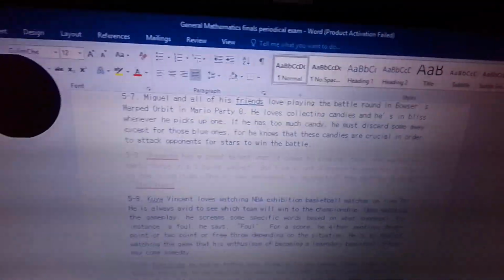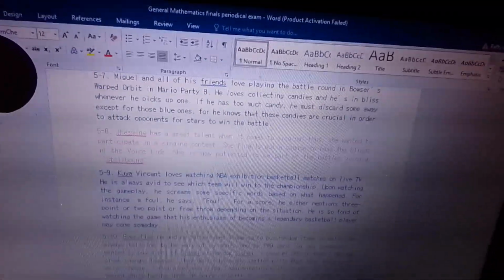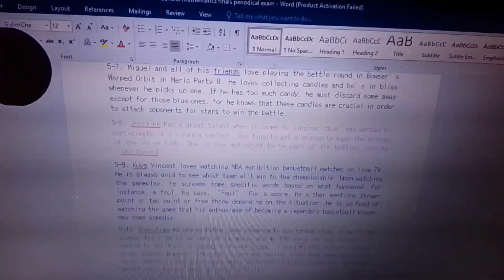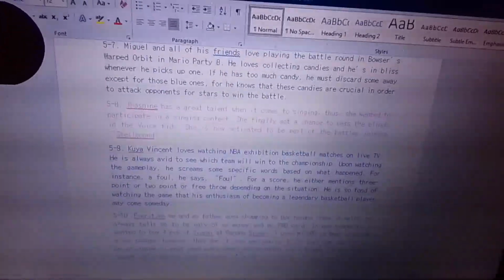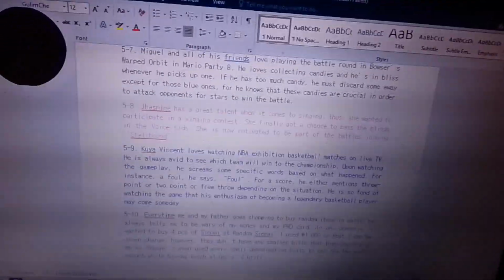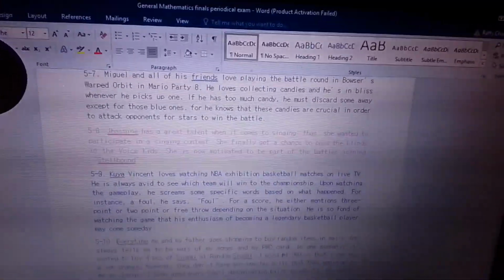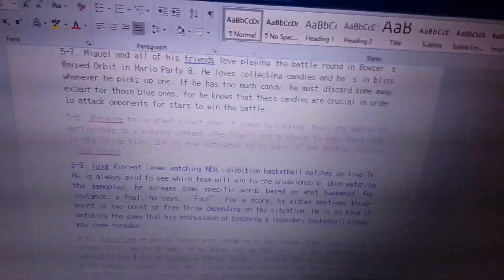When you're playing Bowser's Warped Orbit, there are 5 types of candy. The twice candy that lets you speed up. The vampire candy which lets you steal money. The slow-go candy that lets you land on a specific space using the die. And then the 2 unique candies, which are the blue ones, the Bullet and Bowser candy. If you eat those candies, you will steal stars from your rivals.